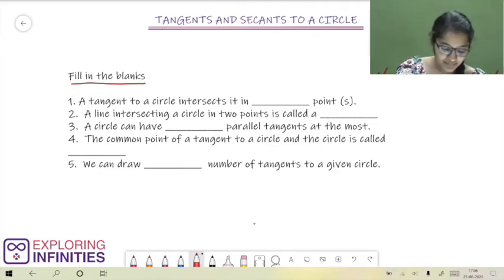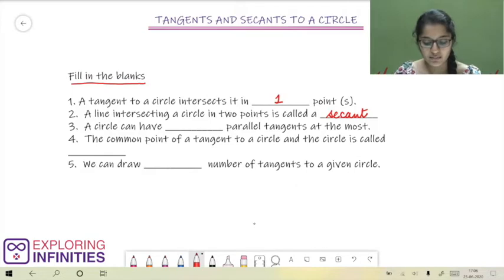Question number 1. A tangent to a circle intersects it in dash points. We learned this in the definition of tangent itself. A tangent to a circle intersects it in only one point. Next, a line intersecting a circle at 2 points is called a secant, as we already learned. Third question, a circle can have dash parallel tangents at the most.